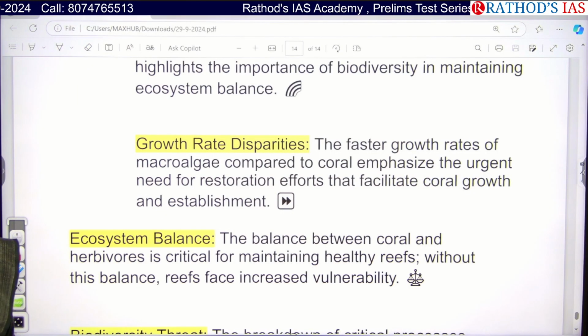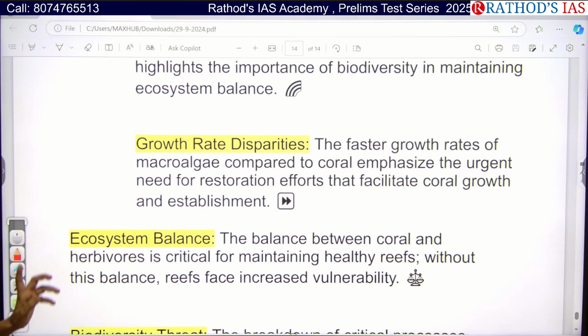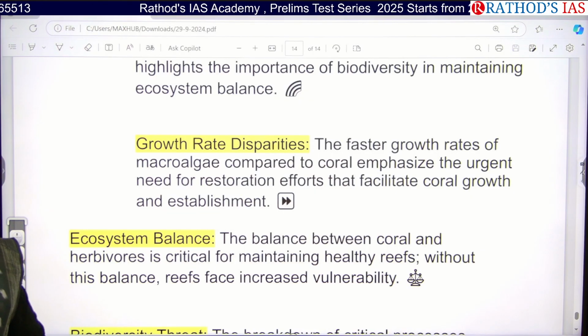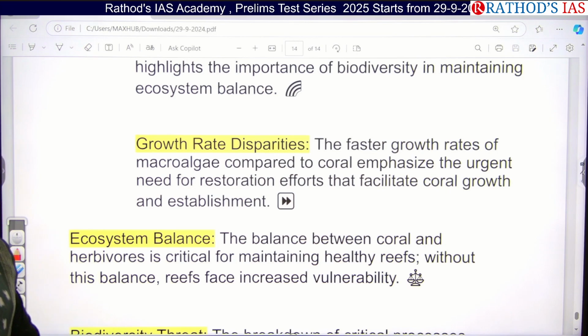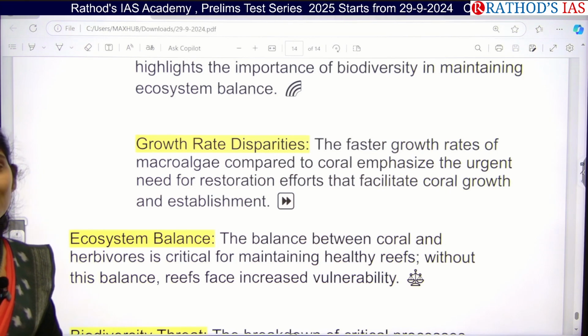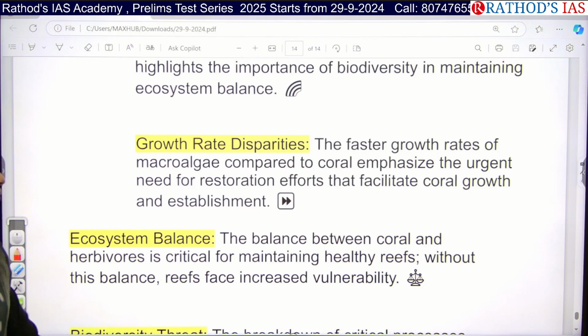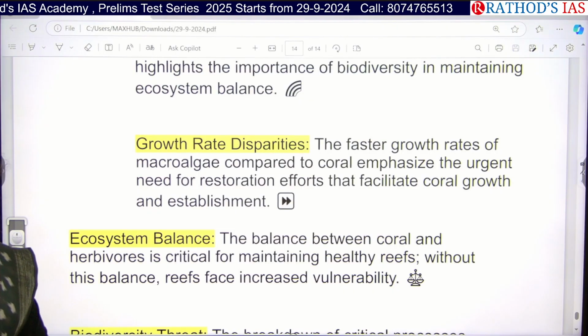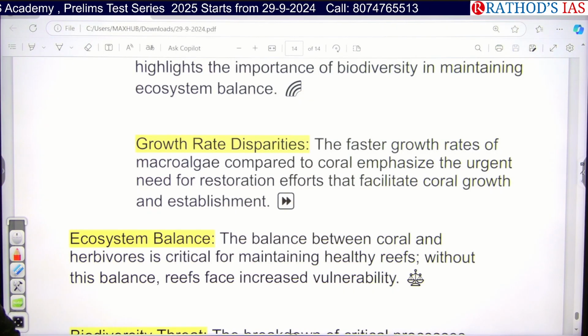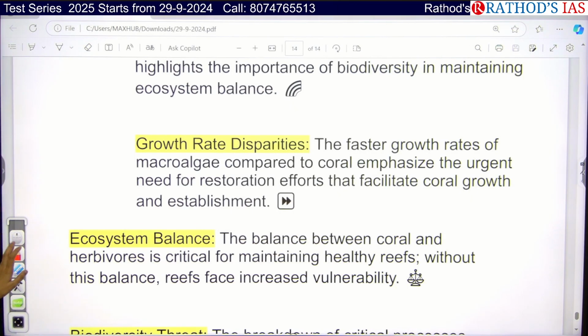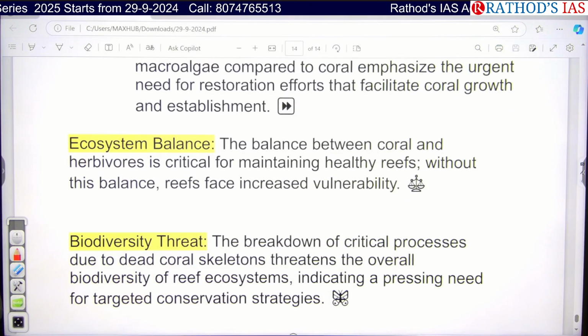And even the macroalgae will be growing at a very fast pace compared to that of corals. So because of this, we need to focus on restoration efforts, and we have to focus on the necessary environment that we have to provide for the development of the corals. And this one is we need to have a proper balance between coral as well as herbivores so that we can maintain proper healthy reefs here. And because of this, we can say that the macroalgae will be under control.